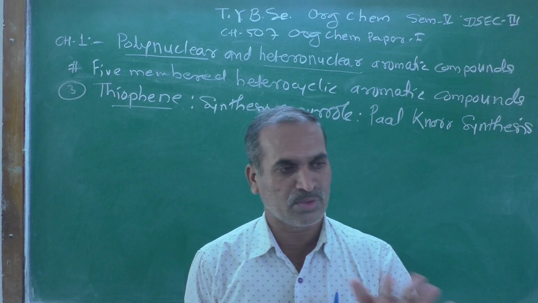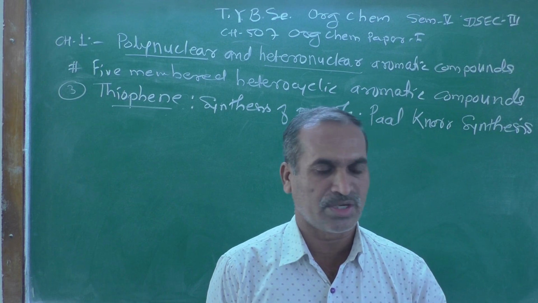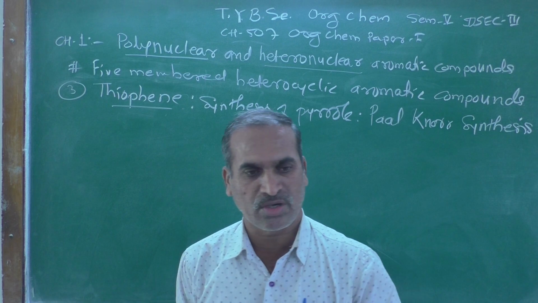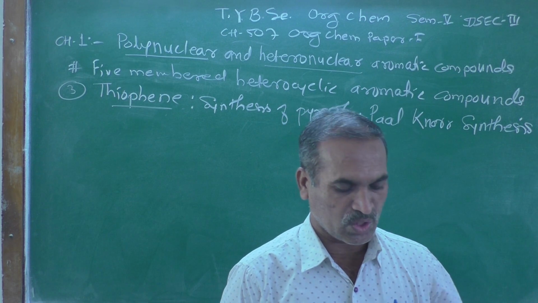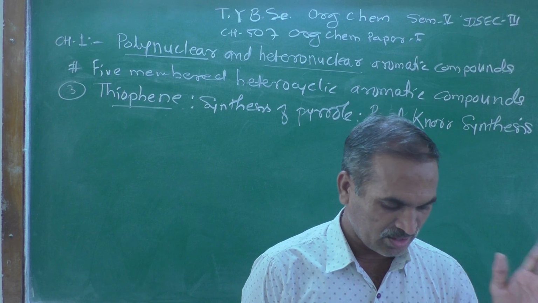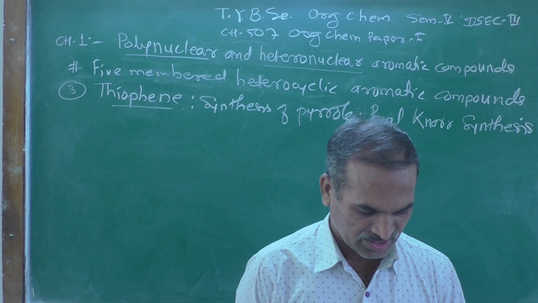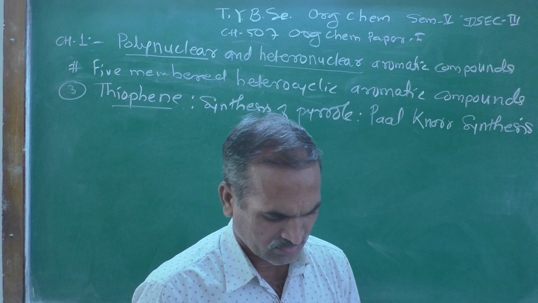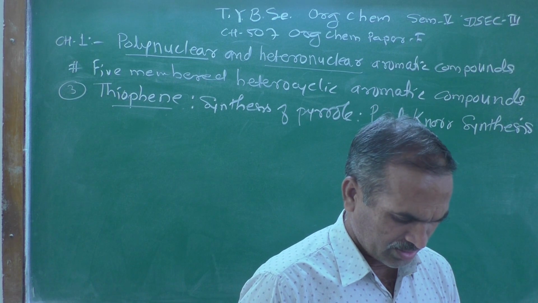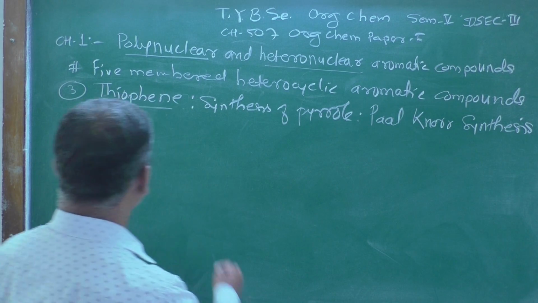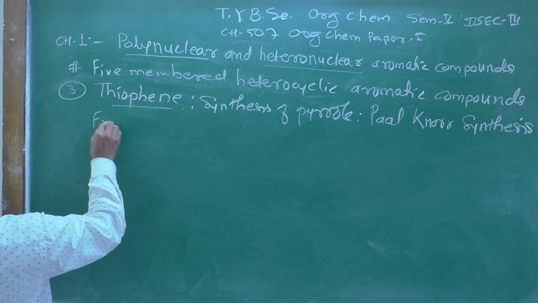Everything is the same procedure, and whatever reaction conditions will remain the same, and the resulting product will be obtained. We can call it a thiophene. It is one of the very good methods for the synthesis of thiophene, that is from 1,4-diketones.